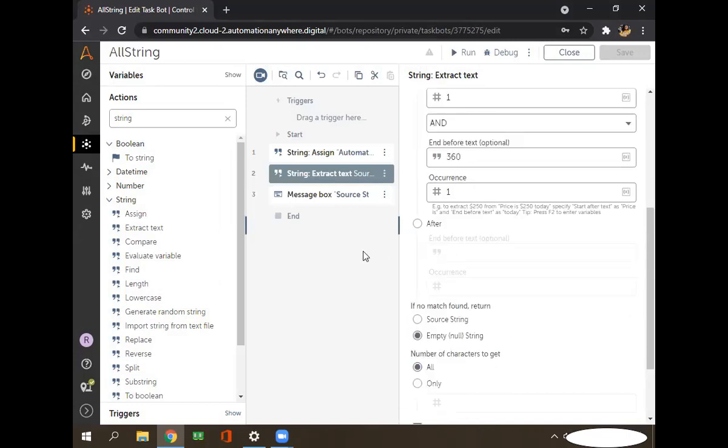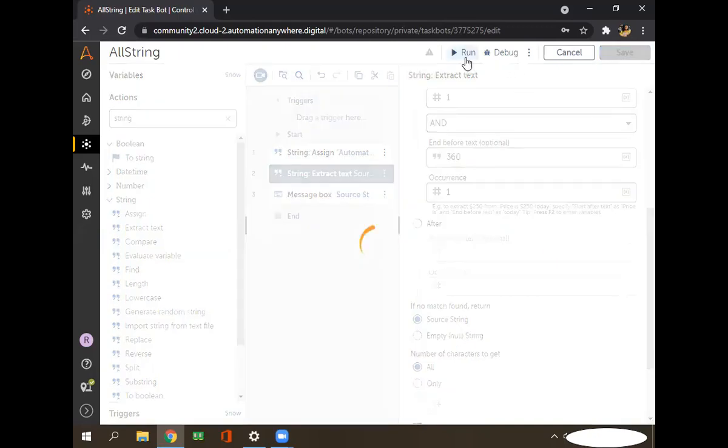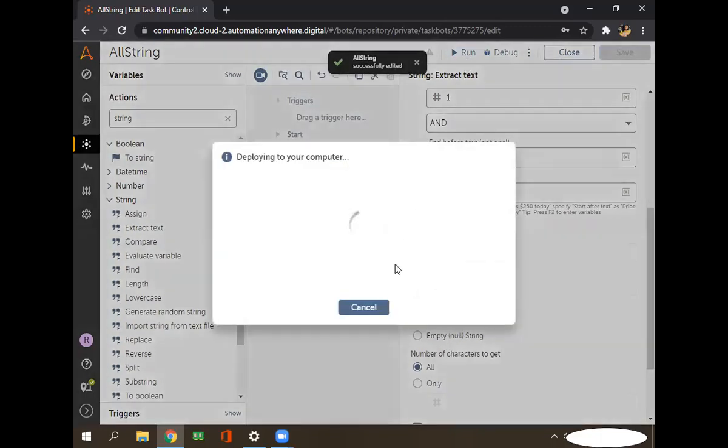Okay, so let's move to the other one, the compare. What is it all about? If no match found, return source string, empty, number. Here it is saying that if the match is not found, then it will give you the null value. And here it is saying if no match found, then return the source string. Then I think Automation Anywhere will be the result, because now we have put it as a source string.